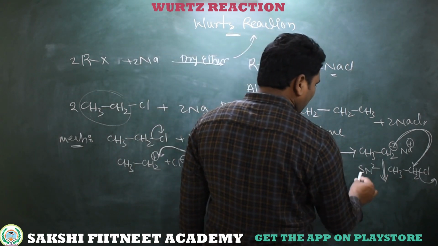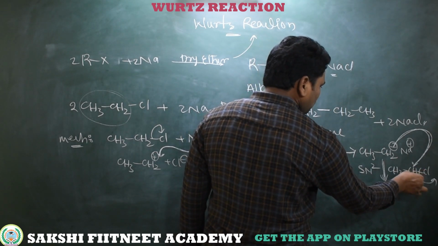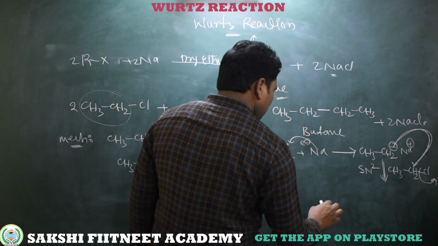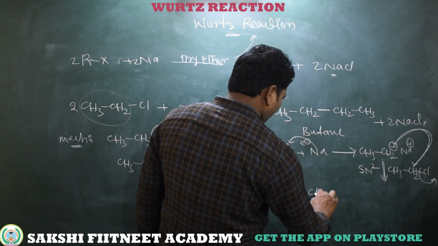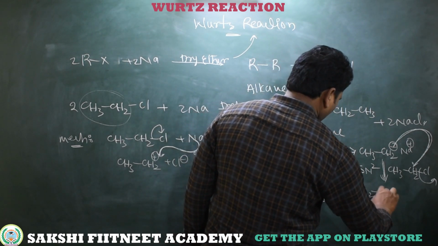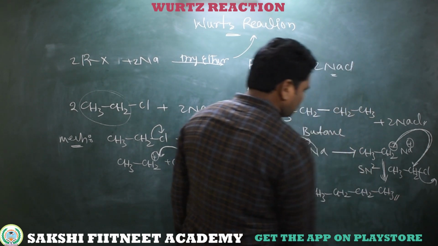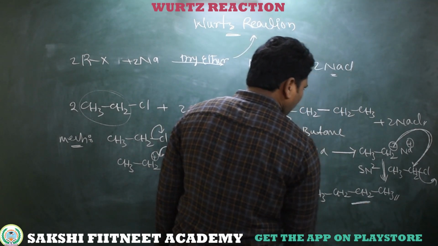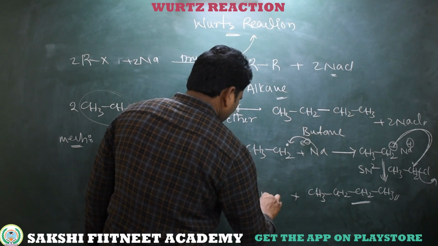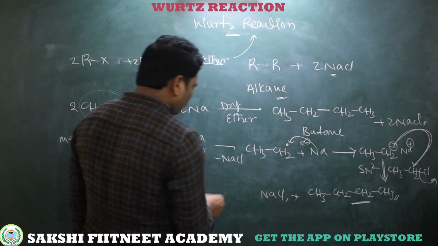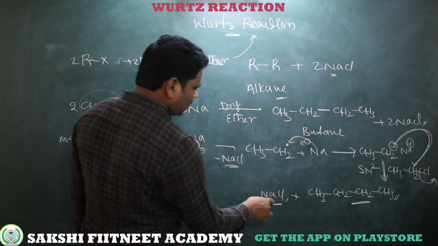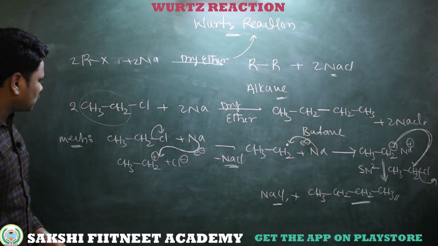mechanism. So finally we are getting CH3CH2 bonded to CH3, and here Cl minus Na plus is going as a byproduct. We are getting CH3 bonded to CH2 bonded to CH2 and CH3. So this is the higher alkane we got from these 2 moles of alkyl halides plus NaCl. So 1 mole of NaCl is eliminated here, the next mole of NaCl is eliminated here. So this is the actual mechanism.